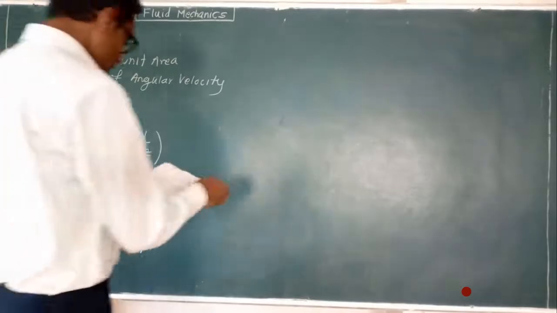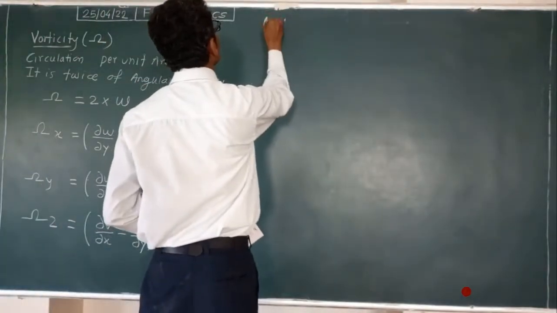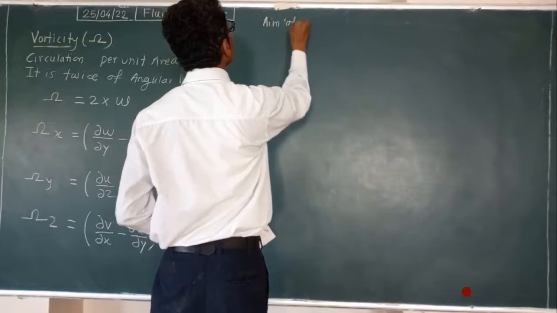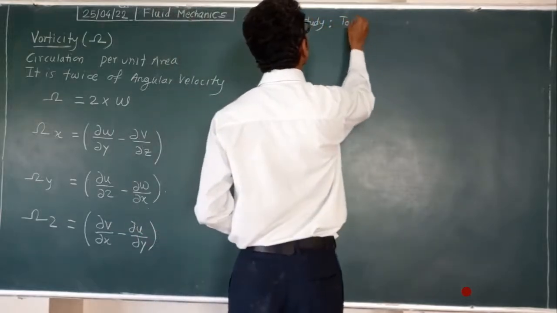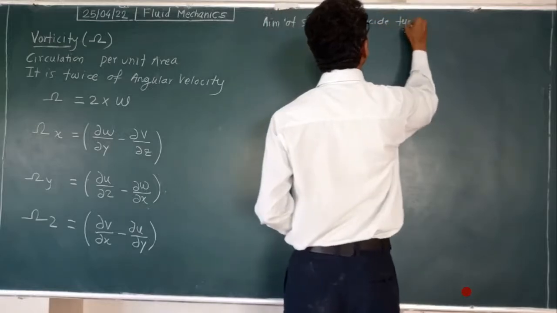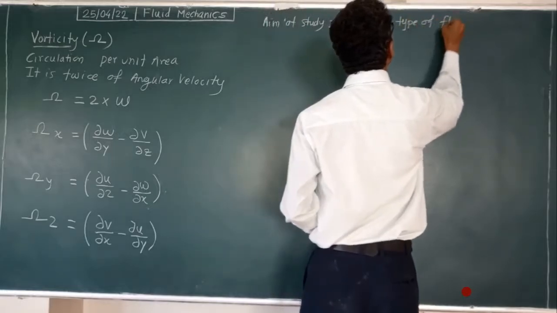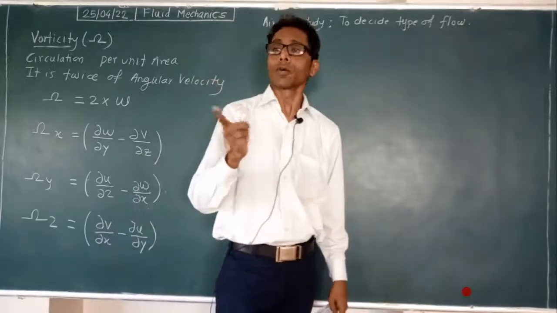Now our aim is what? The aim of study is to decide the type of flow, meaning whether the flow is rotational or irrotational.